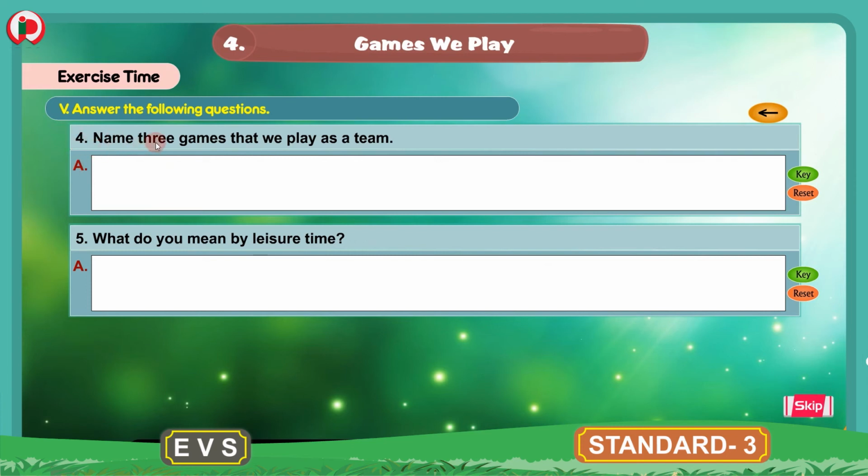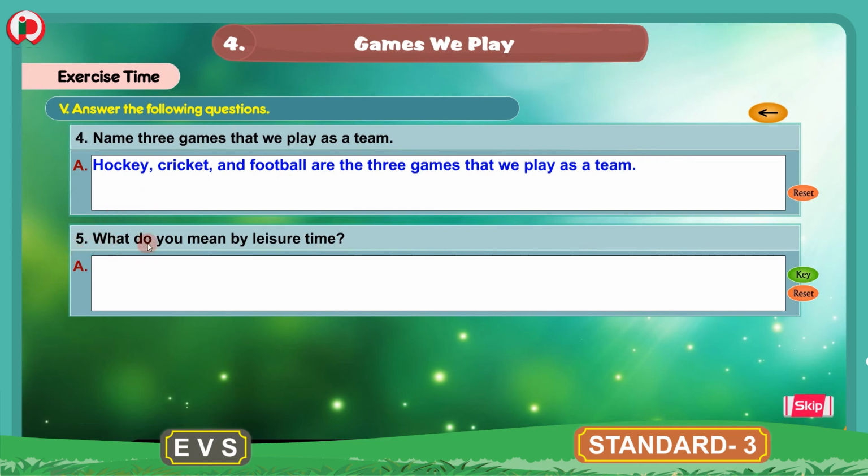4. Name 3 games that we play as a team. So the 3 game names we have to write here which we play as a team. Hockey, cricket and football are the 3 games that we play as a team. So these are the 3 games which are played as a team: hockey, cricket and football.